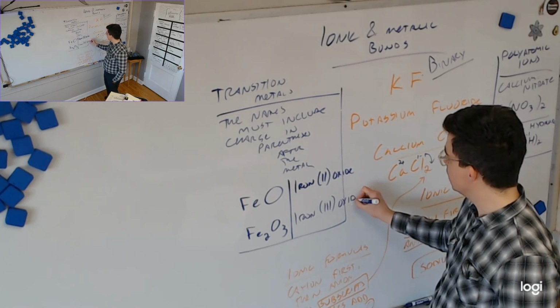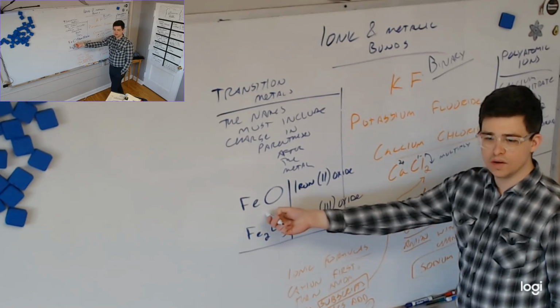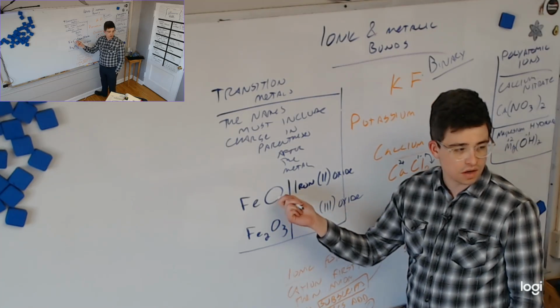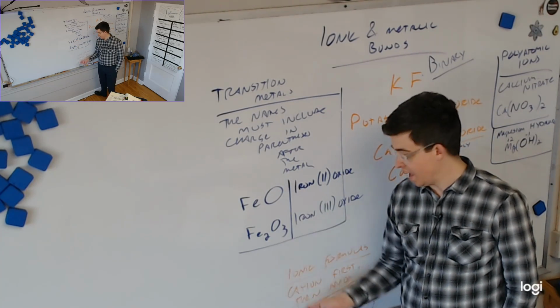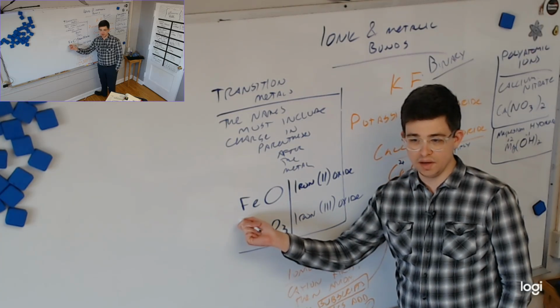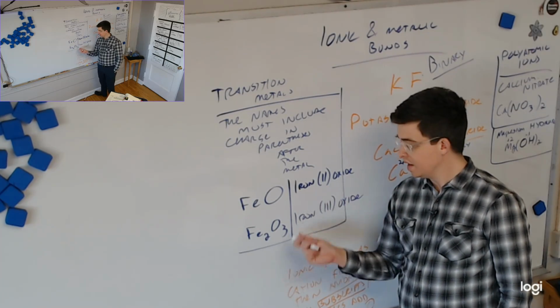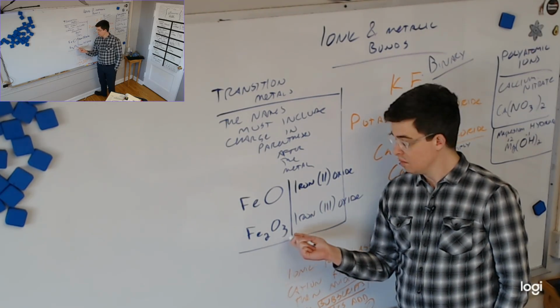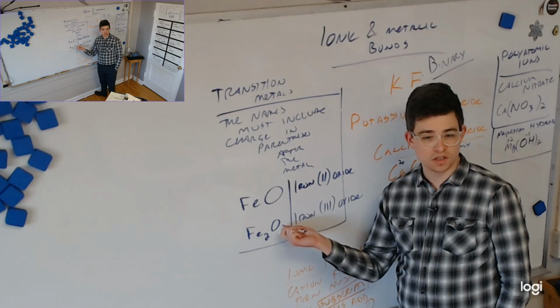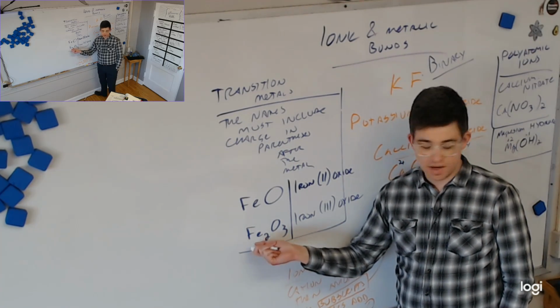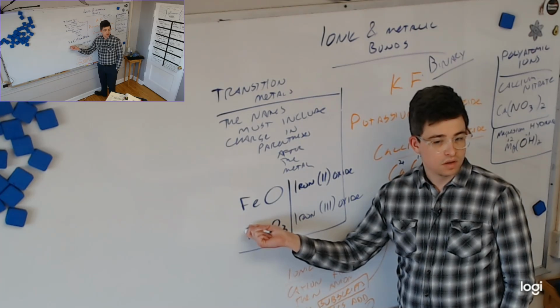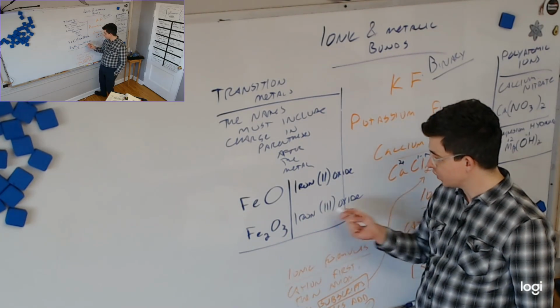And how do you know? I hear Lily mouthing it. How do I know this one's iron(II)? Well, what's the charge on oxygen always? -2. So if this is -2 and they have to add to 0, what must this one be? +2, so that goes here. If this one's -2, but there are 3 of them, what's that total charge? -6, and there are 2 iron, so that must be, each one is +3. So we call it iron(III) oxide.